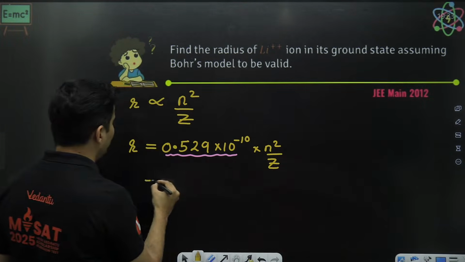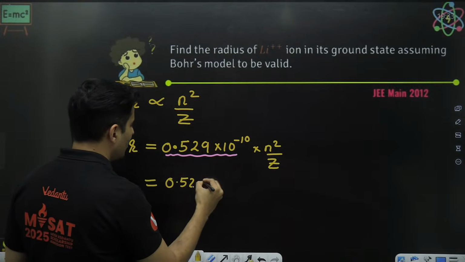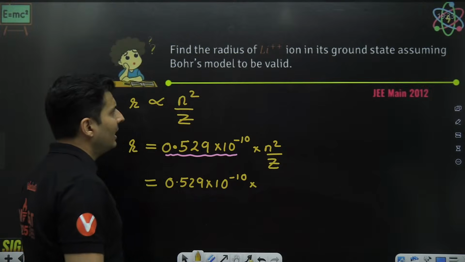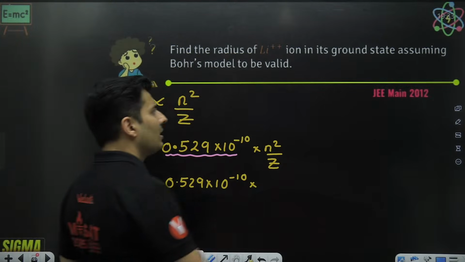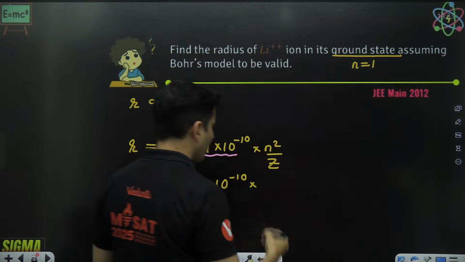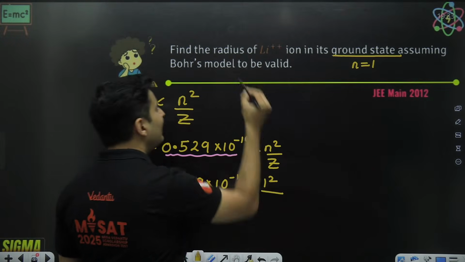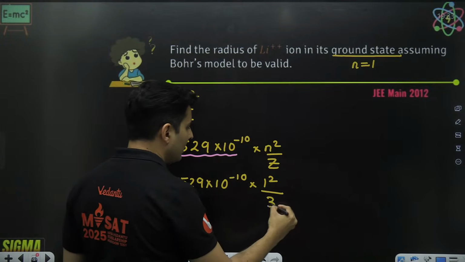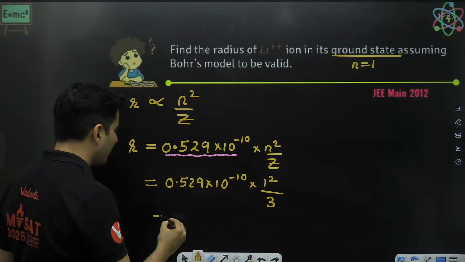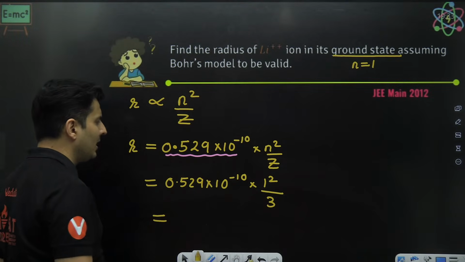Okay, let's substitute everything. So 0.529 into 10 to the power minus 10. N is ground state. Ground means the first orbit, so n will be 1. I'm just going to put 1 over here. Lithium, atomic number 3, so put just 3 over here. So 0.529 divided by 3 into 10 to the power minus 10.